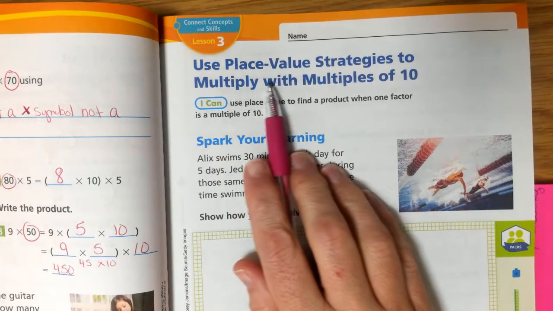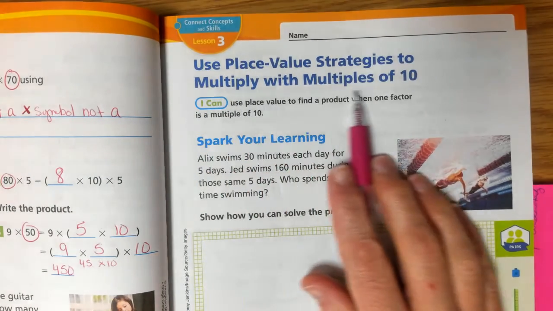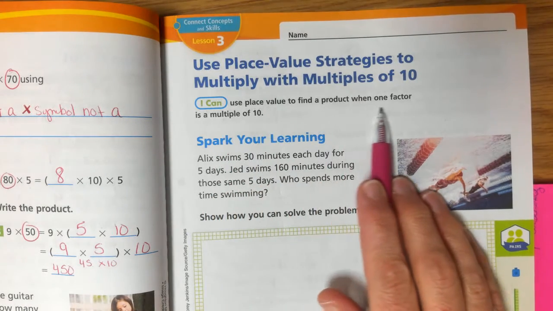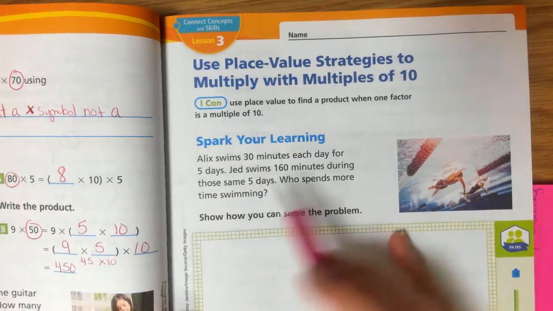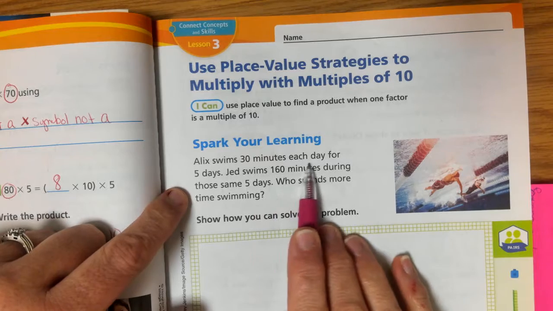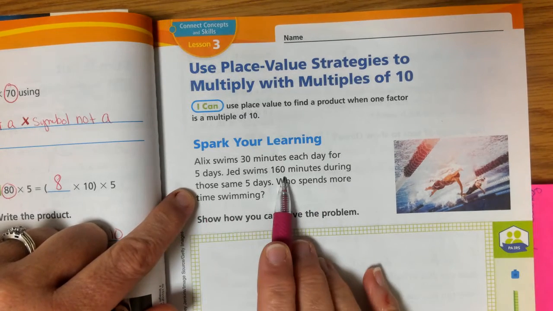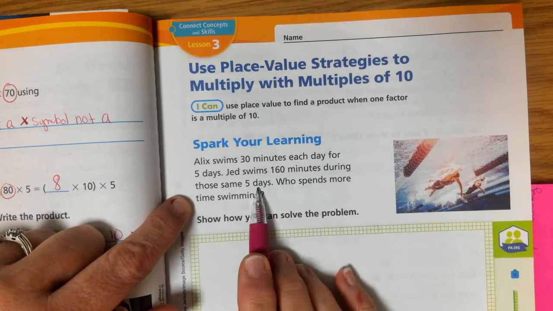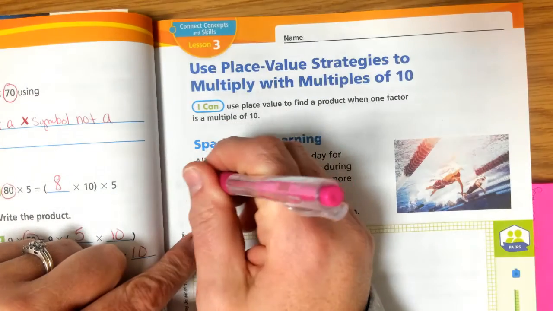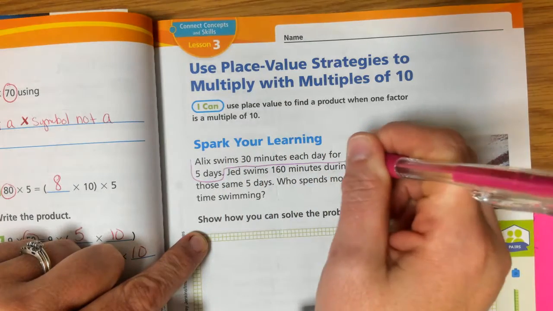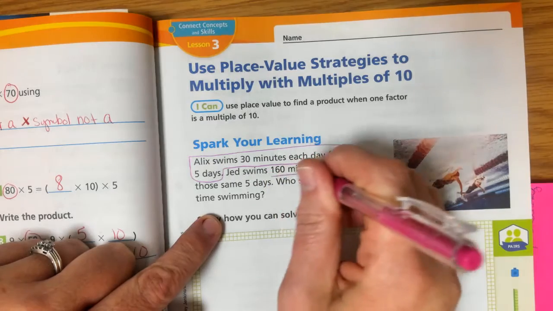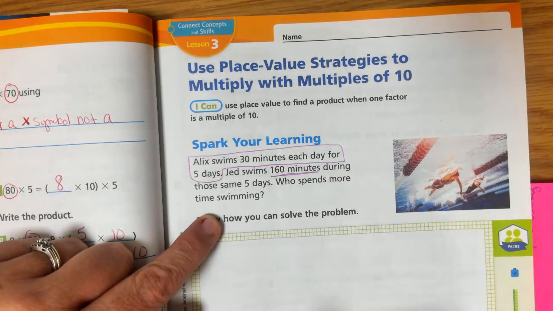We're going to be using place value strategies to multiply with multiples of 10. So you'll be able to use place value to find a product when one factor is a multiple of 10. So we're going to first start with Alex, and he's swimming 30 minutes each day for 5 days. Jed swims 160 minutes during those same 5 days. Who spends more time swimming? So Alex, we don't know his total. We just know that he spends 30 minutes each day for 5 days. We know Jed's total. Jed swims 160 minutes total during the same 5 days.